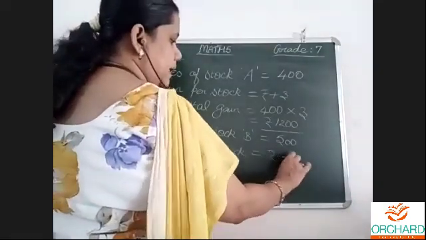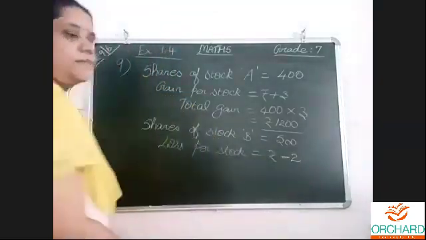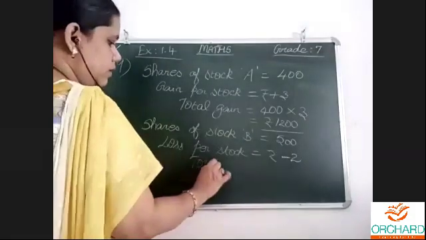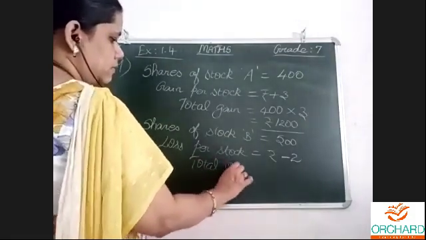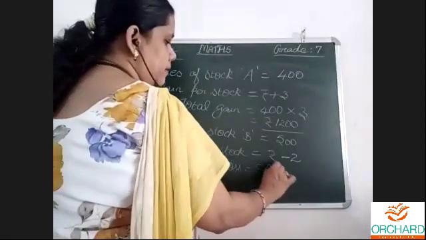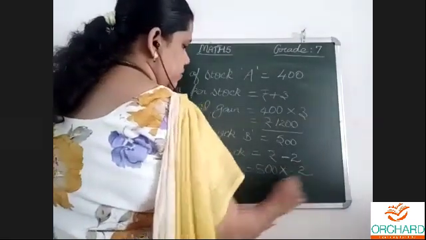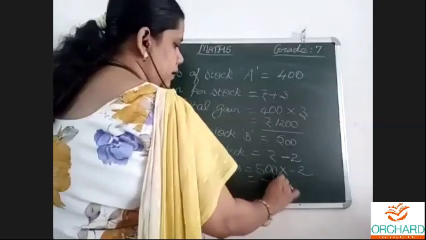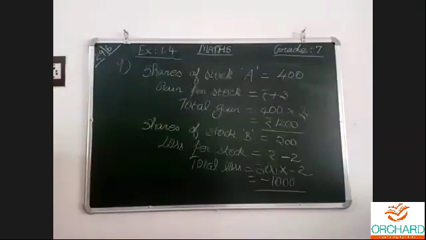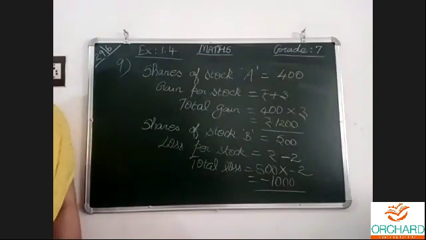Loss means take -2. That is very important. So the total loss is equal to 500 multiplied by -2. We have to take the count as -2 and do the multiplication. 500 twos are 1000, plus into minus, minus.